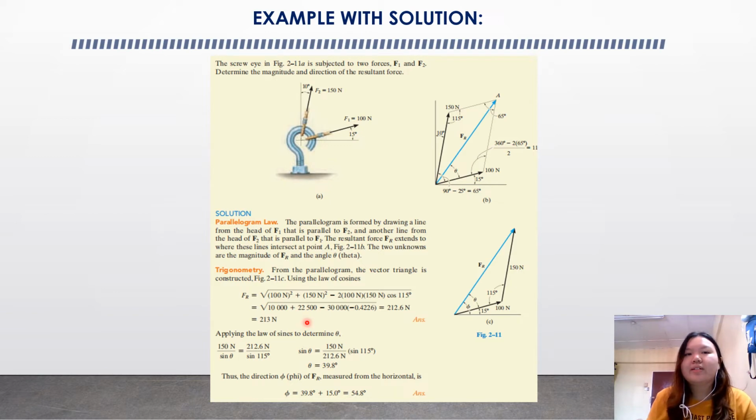Then we use the sine rule to find the angle. After inserting all the data, we got 39.8 degrees. However, we want to find the direction. Thus, the angle is 39.8 degrees, and we have to add the 15 degrees here to find the total direction, which is 54.8 degrees.